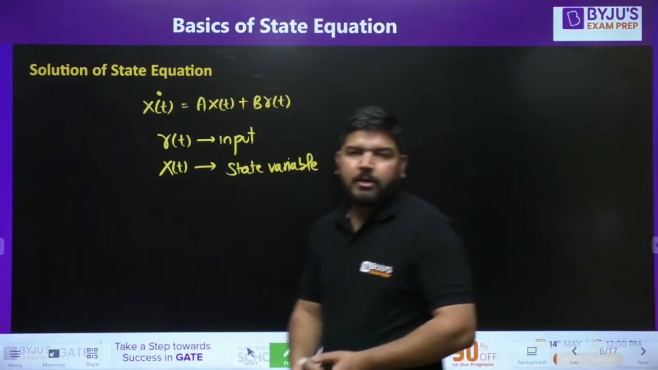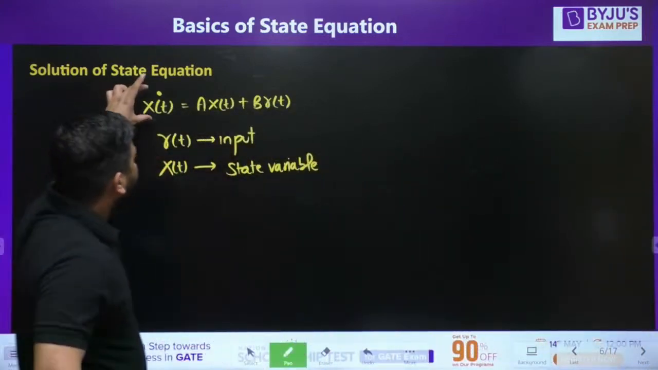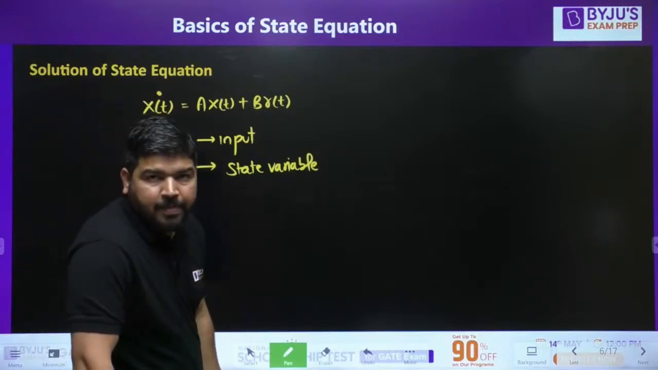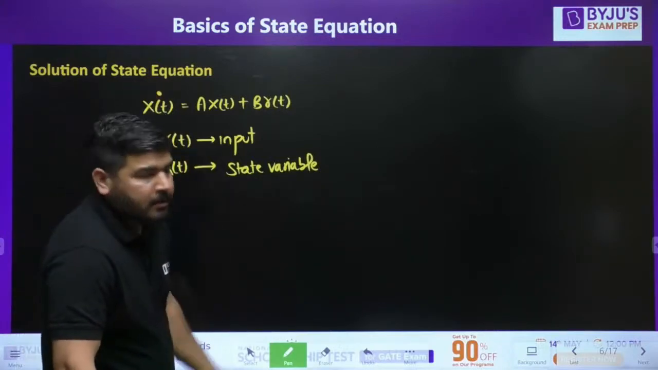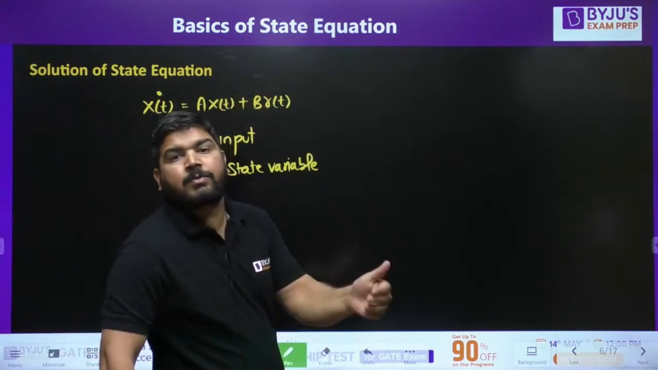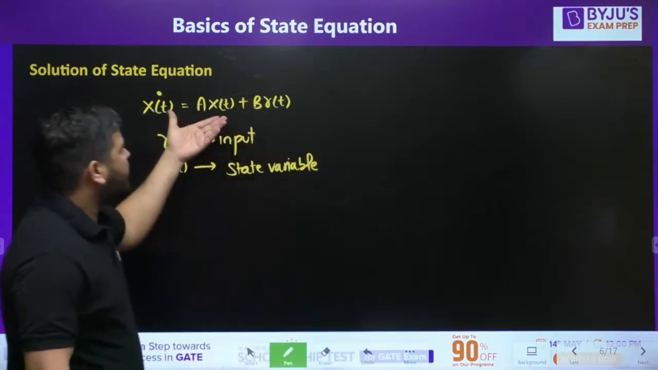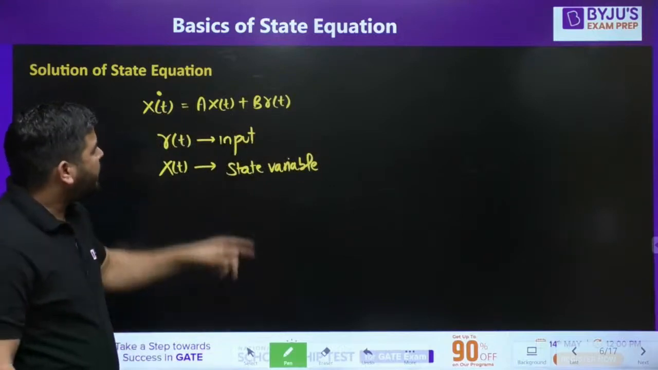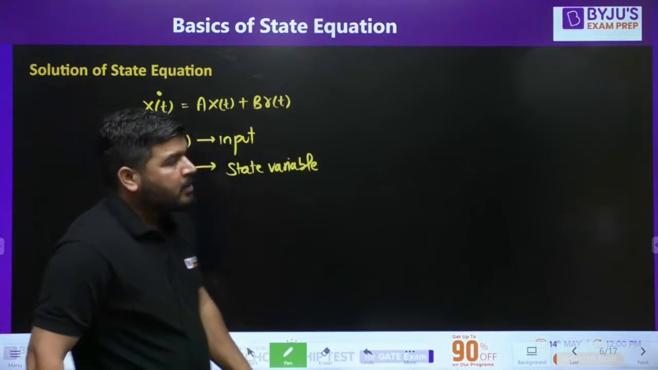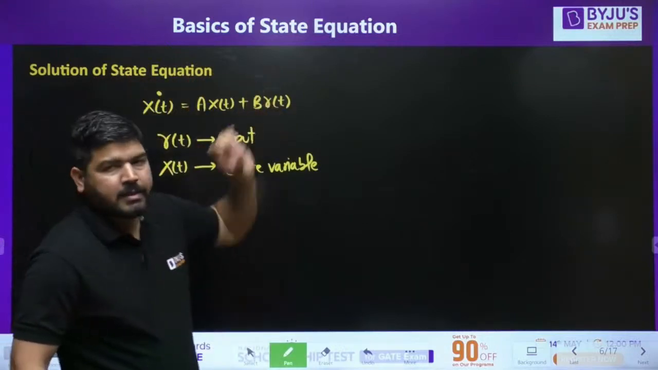Using this equation we can say how x of t is changing with time. What is the rate of change of x of t? So from this equation you can calculate x of t at any time t, the value of the state variable. This represents the state transition. The state variable depends on the present state variable and the input. So you can see that this is my state equation.